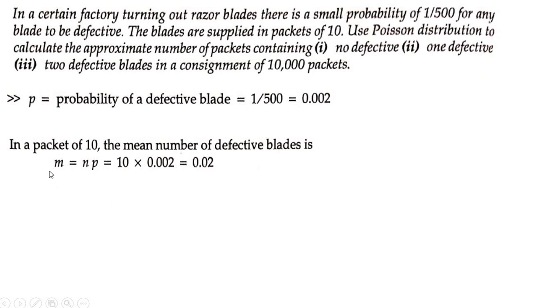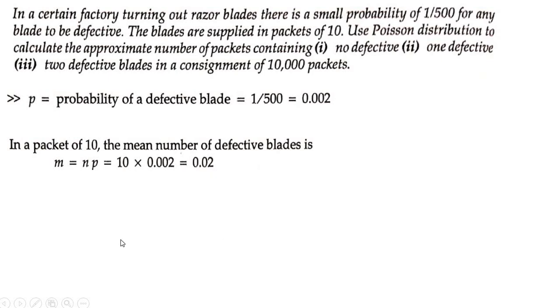In a probability distribution, what all do we need? We need m and we need x, right? So x is decided according to the sub-question, but we need to find m. m is equal to n into p. We know p, it is already given as the probability of a defective blade, that is 0.002. So substitute p. You have 10 packets, so n is equal to 10. So multiply 10 into 0.002, so m is equal to 0.02.